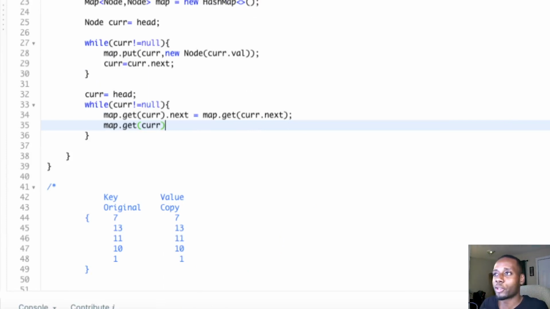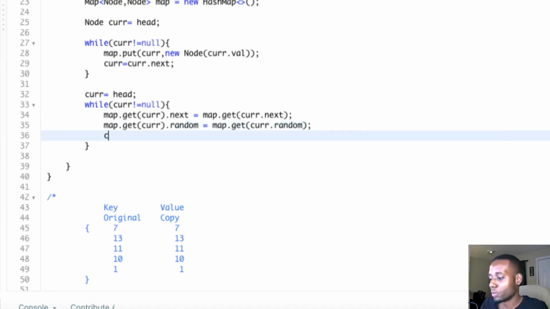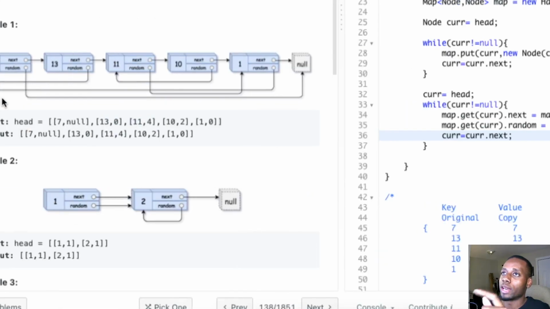We get cur, get that node's random pointer, which should be pointing to whatever node that is. So we do cur.random, get the random in there. And after you do that, guys, remember to move forward.